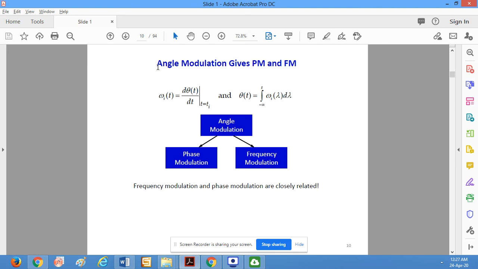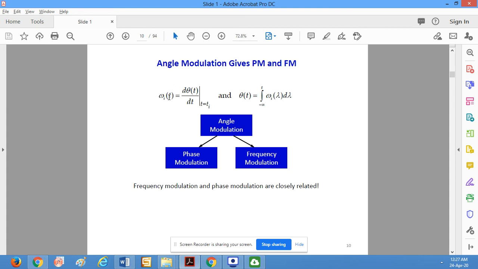The angle modulation gives PM and FM. Omega i, that is the slope that we calculated, d theta by dt at any instant of time, we call the instantaneous frequency. And if we want to calculate the angle from this, then we have to integrate the instantaneous frequency from minus infinity to t. Here we can say that